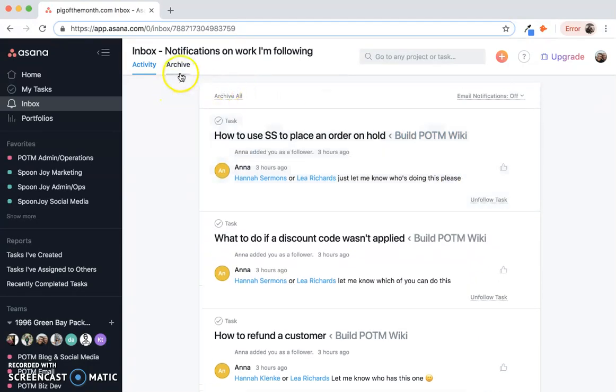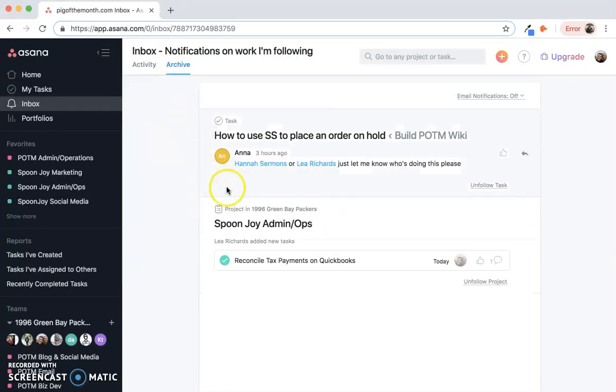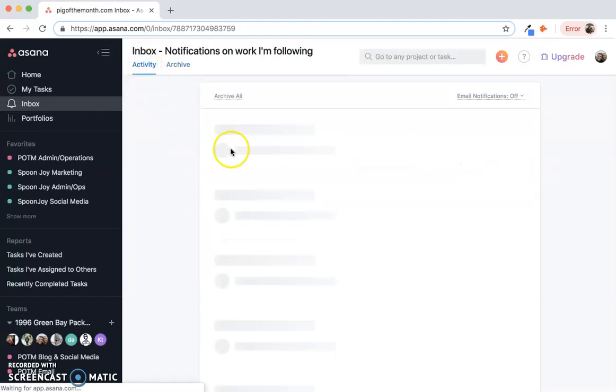You can also archive your notifications because some people like to work out of the notifications page. So if this is your main area that you're working out of, it's helpful to clear notifications. You can hit the X to archive, and it'll go into your archive of notifications, so it's never gone completely. You can go back and check up on it, but then that clears a little bit of your inbox out.